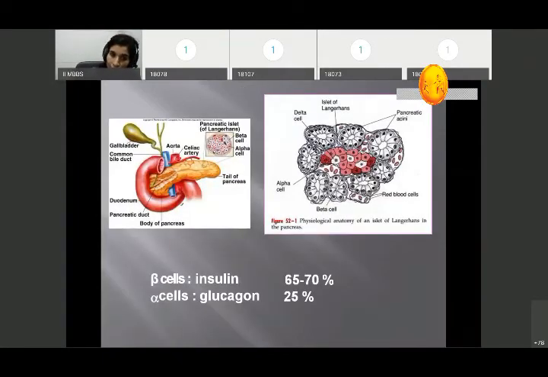Then, how is the pancreas composed? It consists of beta cells and alpha cells, along with delta cells also. The beta cell secretes insulin. It is 65 to 70% of the total mass of the pancreas, and the alpha cell causes the secretion of glucagon. It is around 25%.